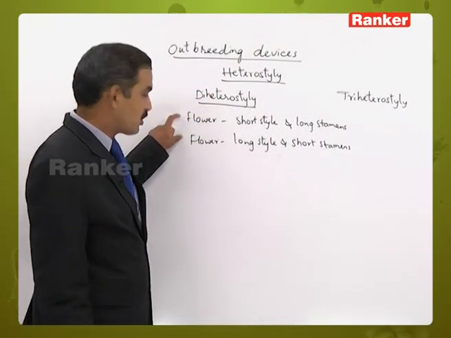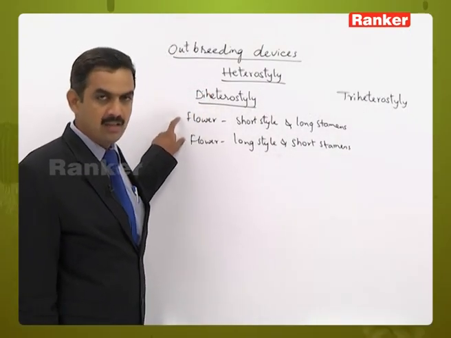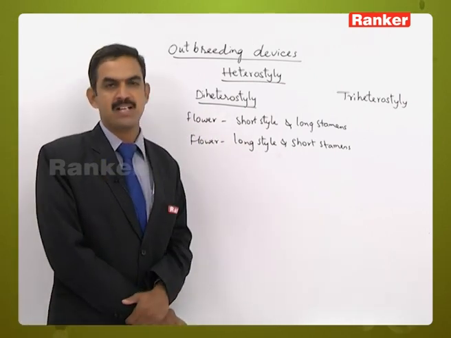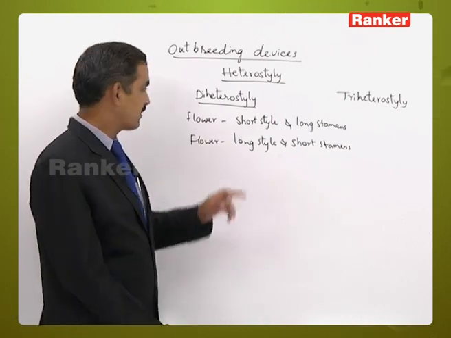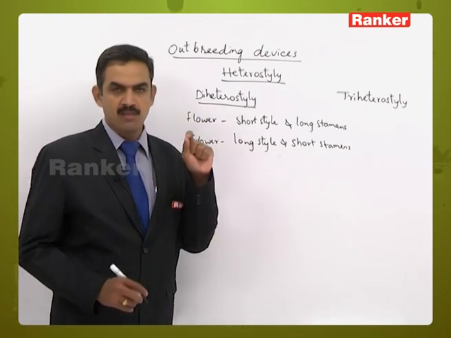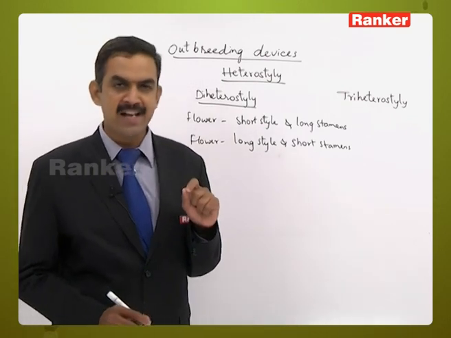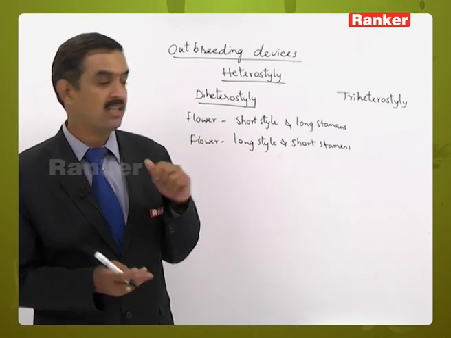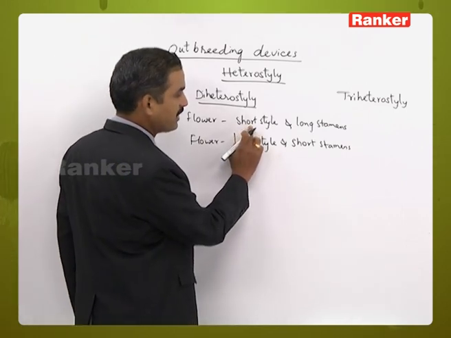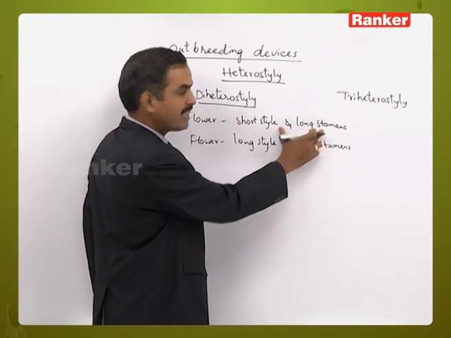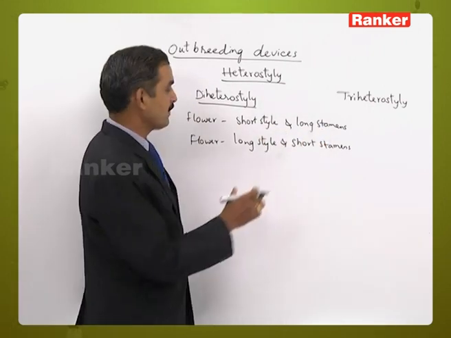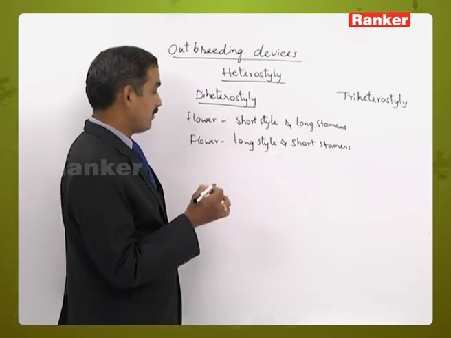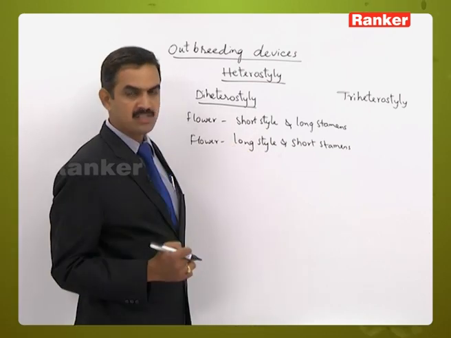That means these flowers are bisexual, yet they are not able to participate in self pollination. Why? Because for self pollination, both the androecium and gynoecium should mature at the same time, and both should be at the same height. But here the style is short whereas the stamen is long, so there is no possibility of self pollination. And in the other flower, the style is long and stamens are short, so here also there is no possibility of self pollination.